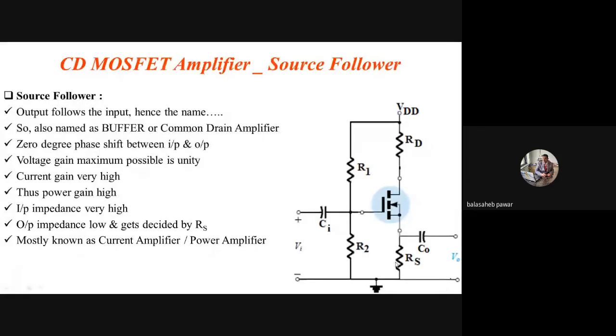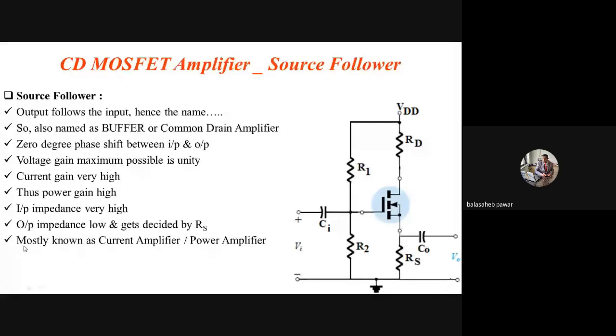And hence it is mentioned it gets decided by RS, but we can't make this RS sufficiently large, because it will shift the operating point of that transistor. So it should be proper RS. The output impedance of this amplifier will get decided by the selected value of this RS. As already I mentioned, the current gain is very high, so it is mostly known as current amplifier, and as the current gain is high, it can also be known as power amplifier. So this is the basic difference between common source and common drain.